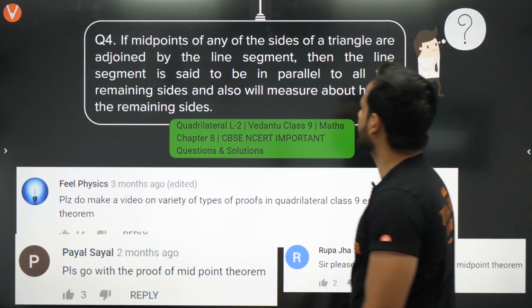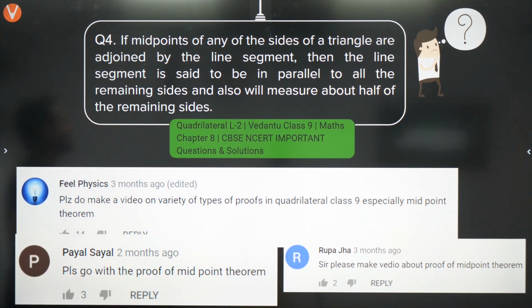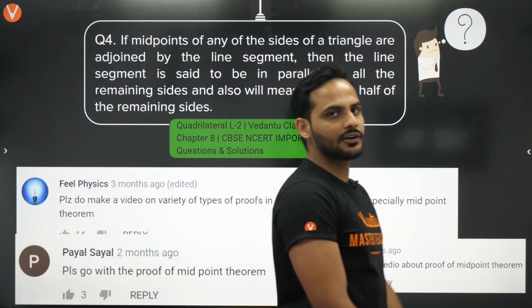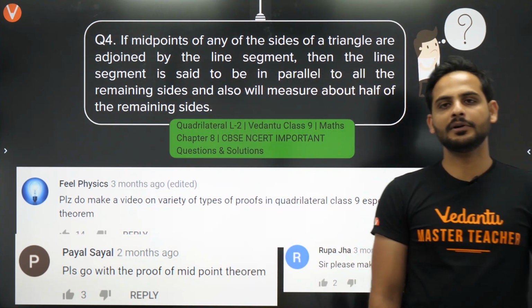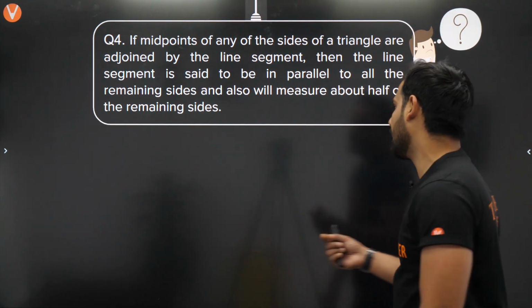If the midpoints of any two sides of a triangle are joined by a line segment, then the line segment is parallel to the remaining side and also measures half of the remaining side. So in this, it is nothing but your midpoint theorem. We'll be doing the proof of the midpoint theorem now. Let us start the proof.